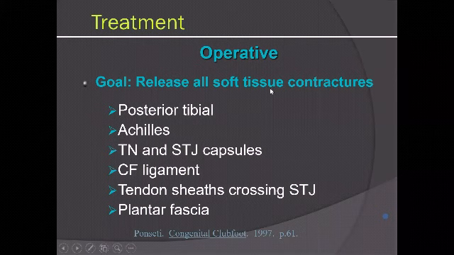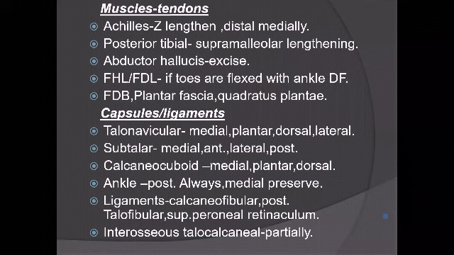In the operative procedure, the aim is to release all contractures, which are tibialis posterior, tendo-Achilles, talonavicular joint, subtalar joint capsules, calcaneofibular ligament, the tendon sheaths crossing the subtalar joint, and the plantar fascia. So in the exam, some examiner may ask you to name all the structures which need to be released or lengthened. You must classify them as plantar structures, posterior structures, and lateral structures, and then accordingly tell what is to be released.